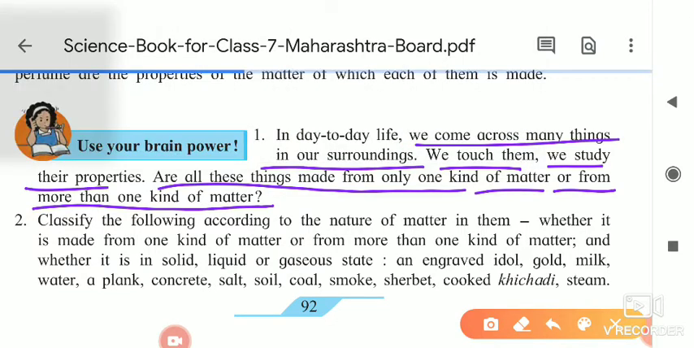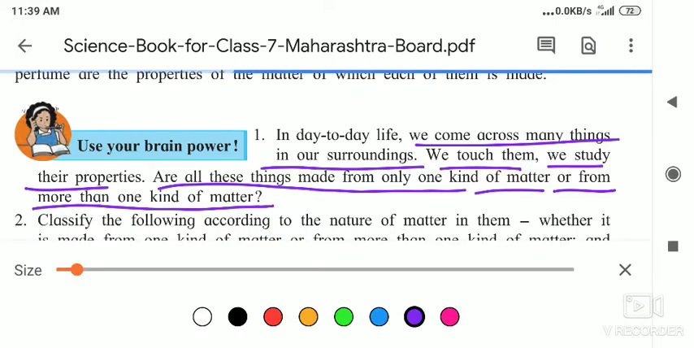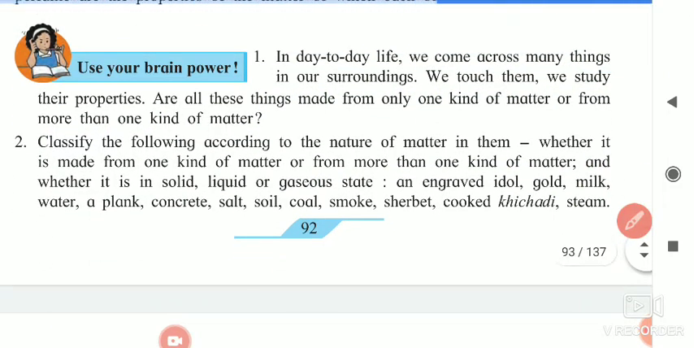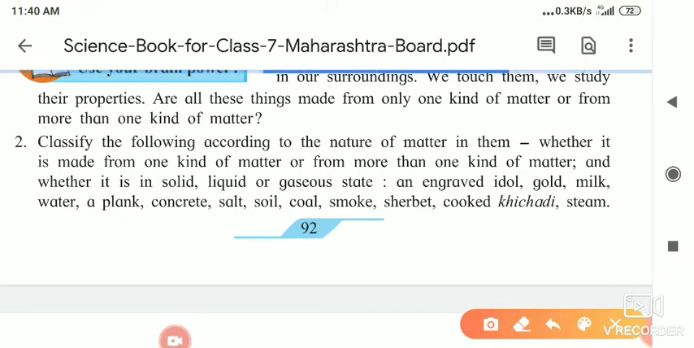Now the next point is to classify the following according to the nature of matter in them: whether it is made up of one kind of substance, or whether it is made up of more than one kind of matter. Okay, let us start now. They also told you to say whether it is in a solid, liquid or gaseous state. First of all, the engraved idol. It is made up of more than one kind of matter, and it is in which state? Yes, the idol is in the solid state.